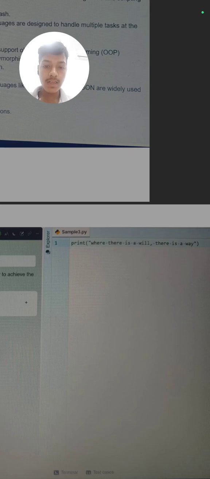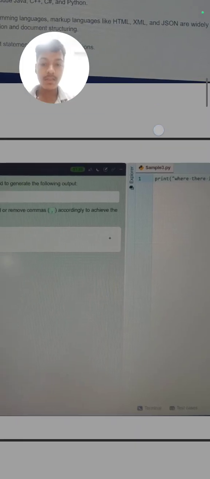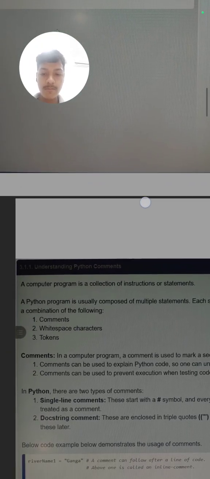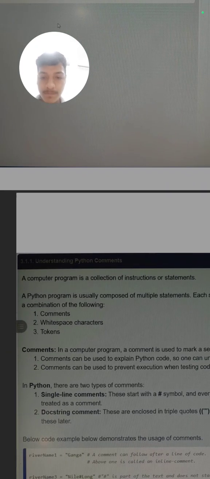If we comment this line and say its task is to print, the reader will directly understand that it is a comment and it will not be printed in the final output, but it is telling that it will print something. So this is the main part of comments.